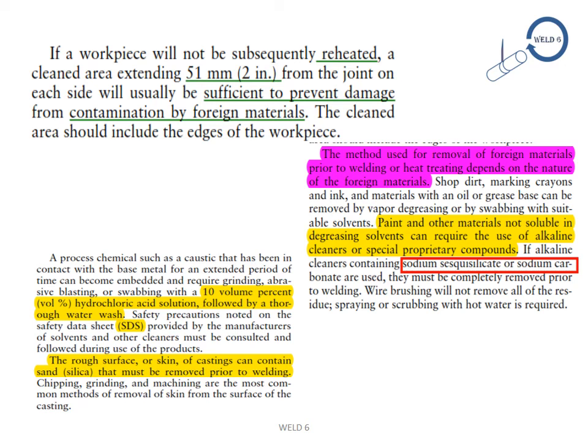The rough surface or skin of castings can contain sand and silica that must be removed prior to welding. Chipping, grinding, and machining are the most common methods of removal of skin from the surface of castings. So the entire passage describes how the surface needs to be prepared, and the rough surface or skins like silica or sand present on the surface can be removed by chipping, grinding, and machining, which are the most common methods.